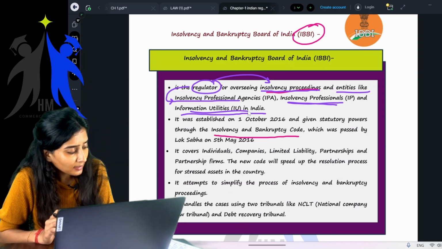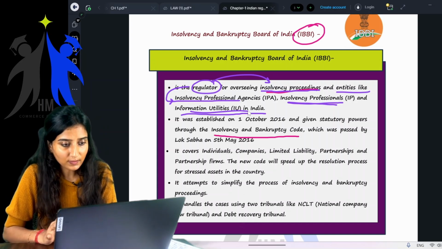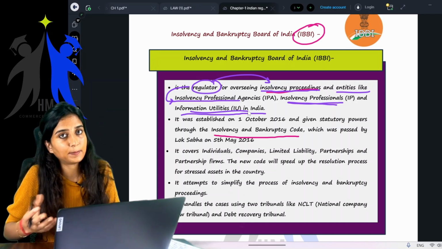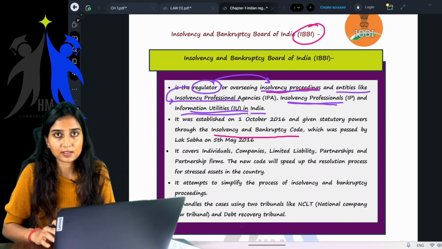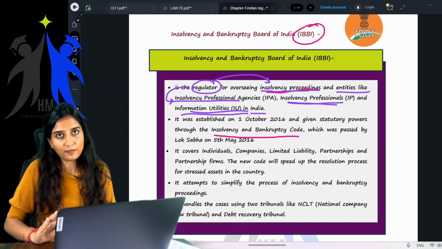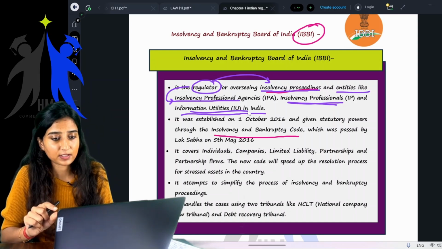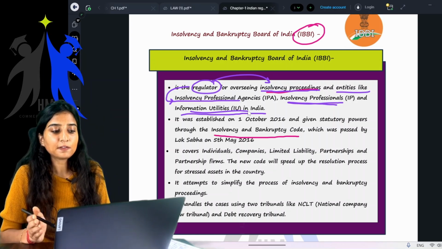See, children, these insolvency professional agencies basically regulate or monitor IPs, meaning insolvency professionals. They appoint insolvency professionals, and they also regulate them. Getting my point? Next, information utilities.